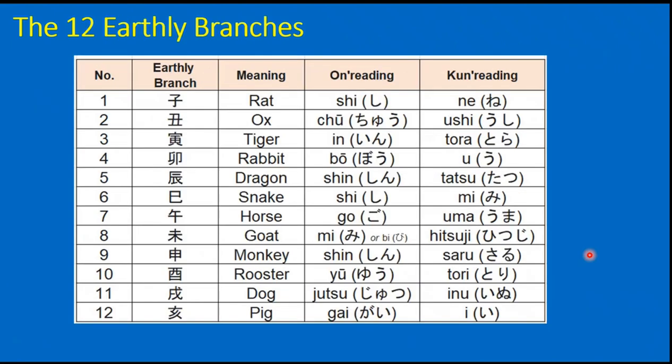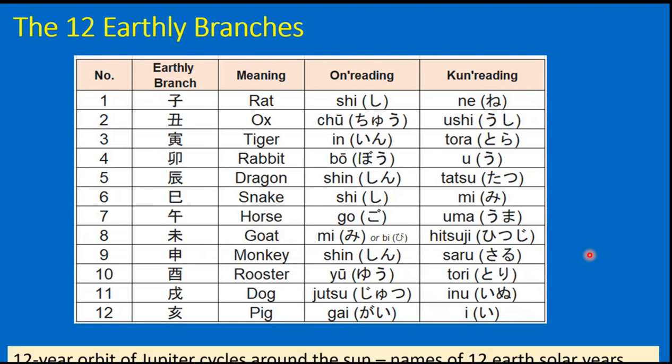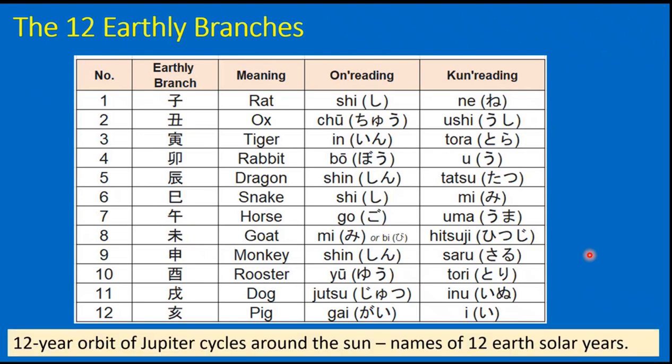Then there are 12 earthly branches. The system came from observations of the 12-year orbit of Jupiter around the sun. They are names of each of the Earth solar years. So these are the 12 Earth solar years corresponding to the Jupiter cycle around the sun. These 12 solar years are expressed in terms of 12 animals, which are rat, ox, tiger, rabbit, dragon, snake, horse, goat, monkey, rooster, dog, and pig.